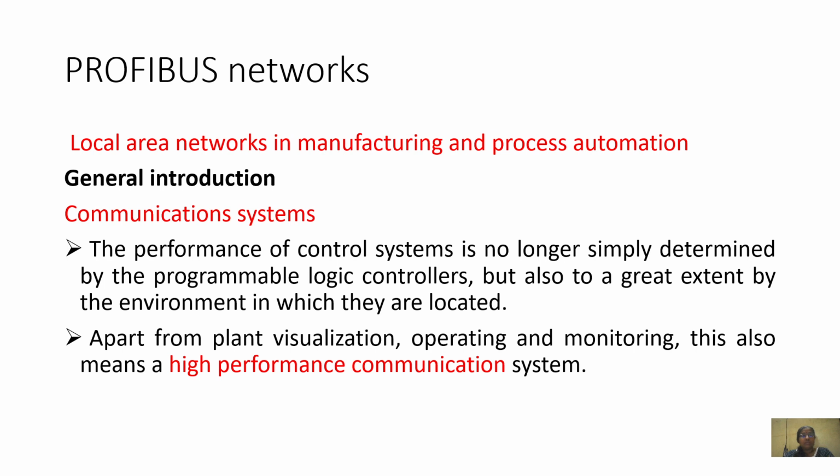This is a general introduction regarding the Profibus. The local area networks will be used in manufacturing and process automation. The performance of a control system is no longer determined only by the PLC, but also to a great extent by the environment in which they are located.